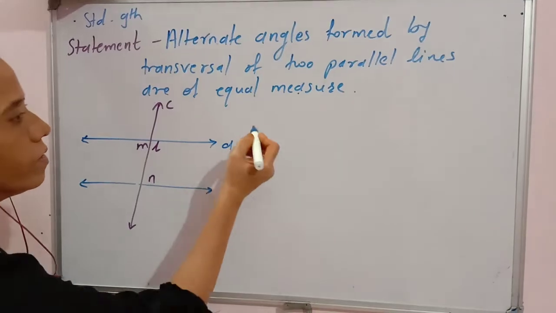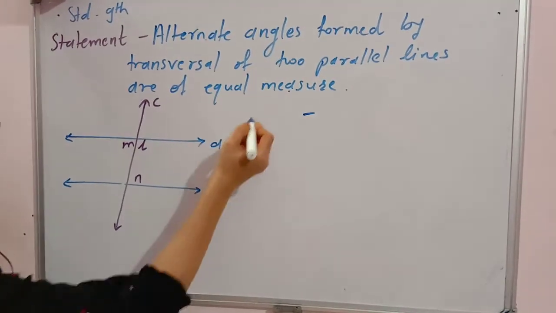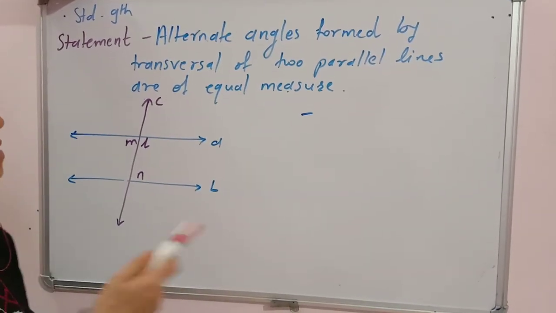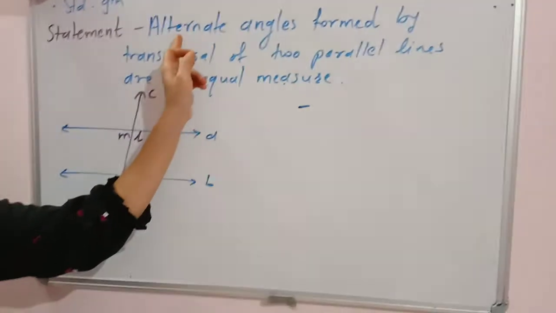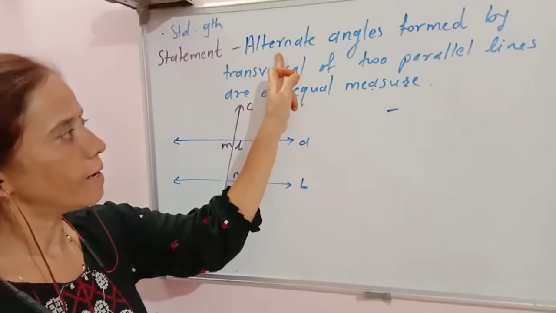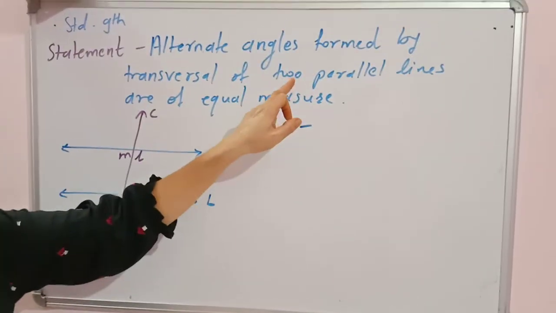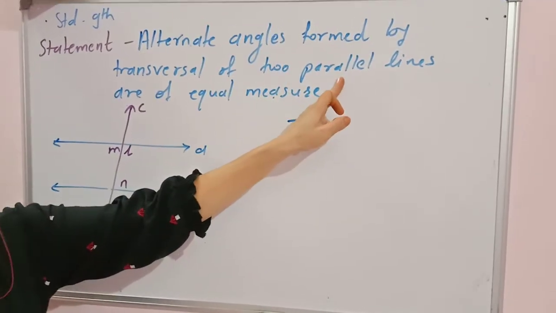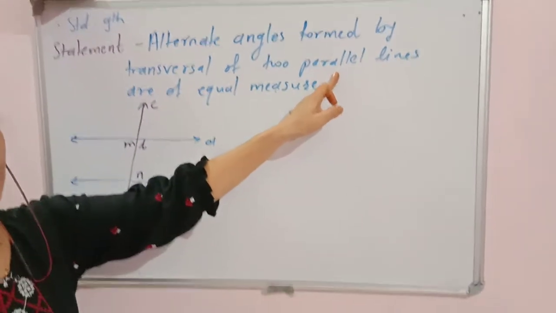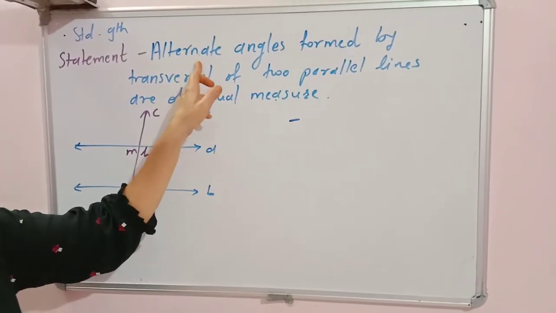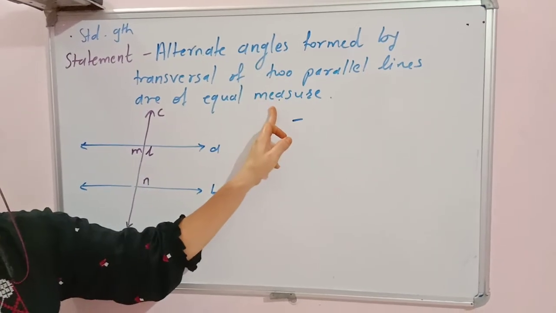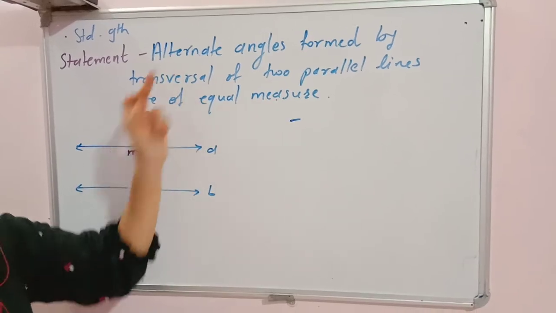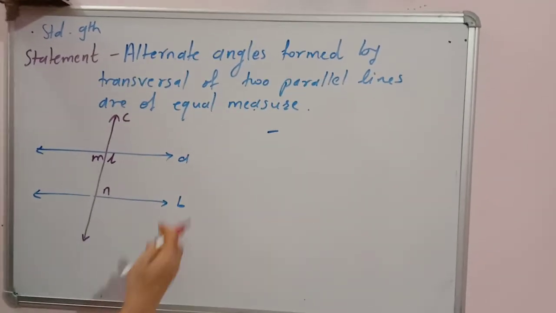So, what is given? To write the given, again write this theorem or change this theorem into a conditional statement. So, what will be its conditional statement? If two lines are parallel and they are intersected by a transversal, then the alternate angles formed are congruent. Okay, this is the statement in conditional form. Again, the part following if we write in given.